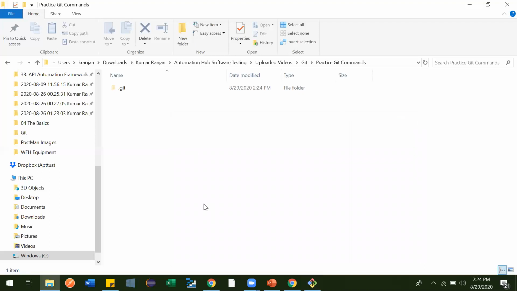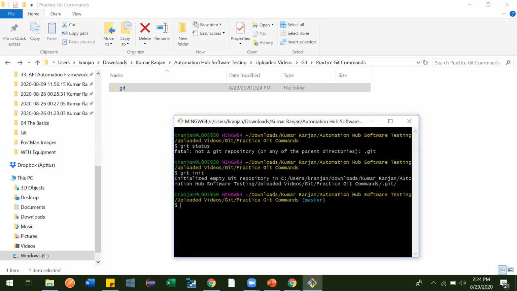Because this folder doesn't have any files, so there is nothing for the git repository to track. Now if we type git status, when we started, it said it is not a git repository. Now we'll type git status and see what it says.